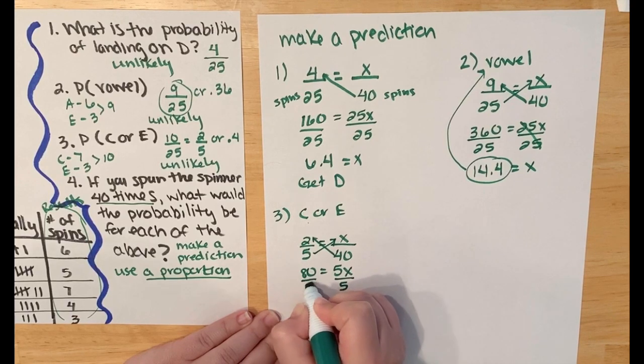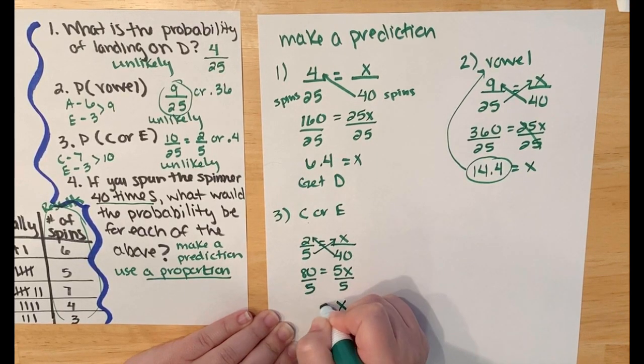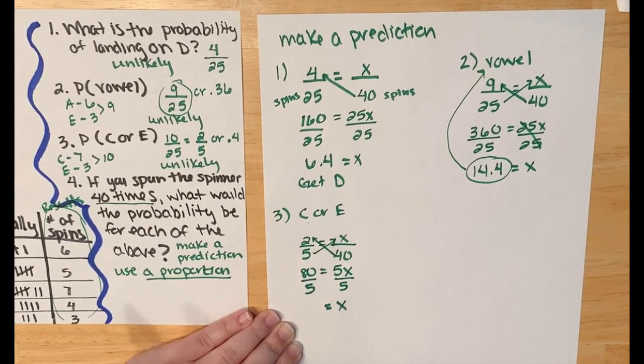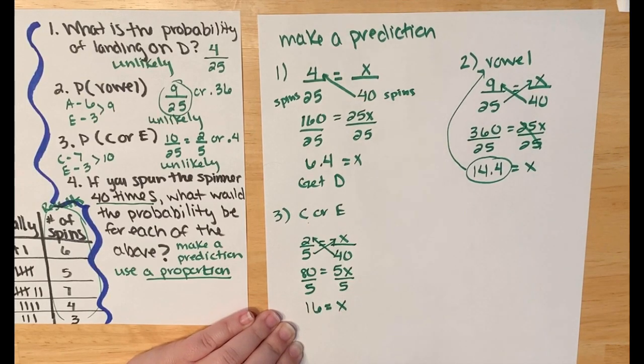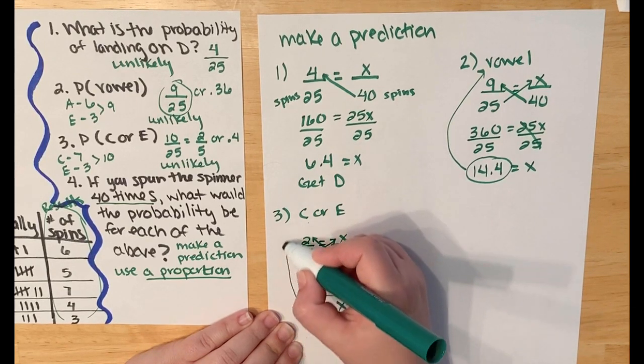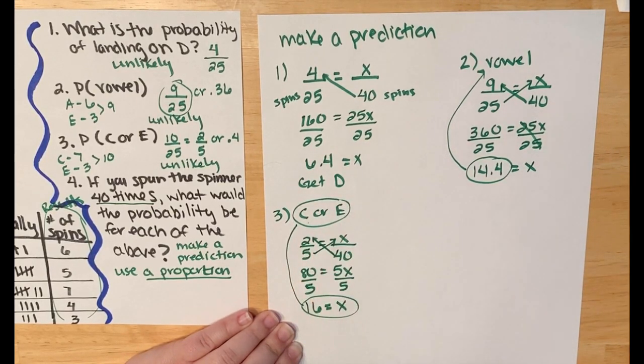Divide by 5. And I should be getting 19, but I'm just going to verify because it's kind of early in the morning. Oh, no, I'm glad I verified. 16. My head is not awake yet. 16 is the number of times I would expect to get a C or an E when I spun 40 times.